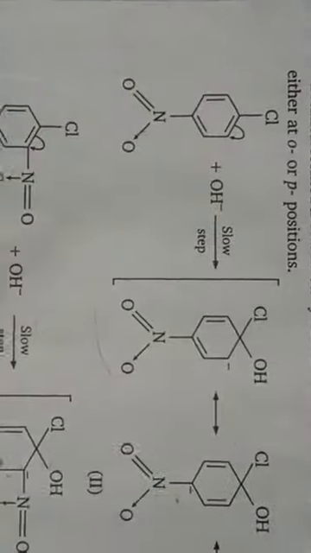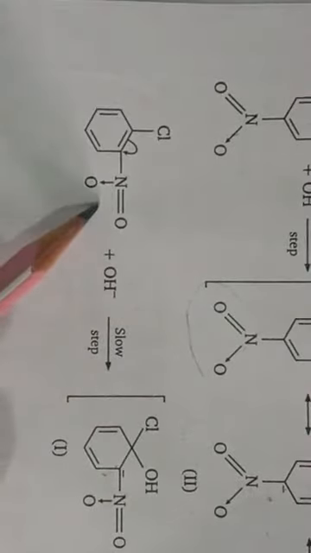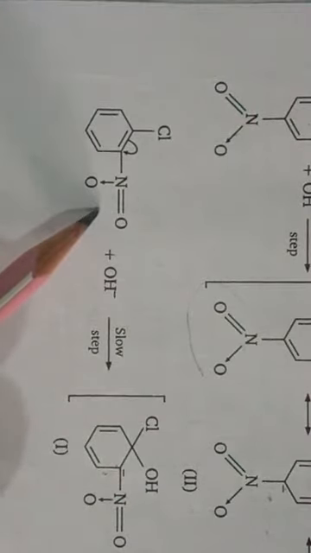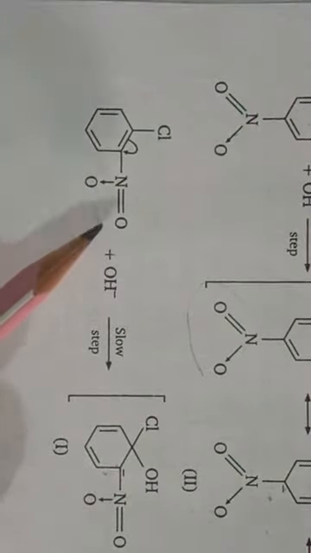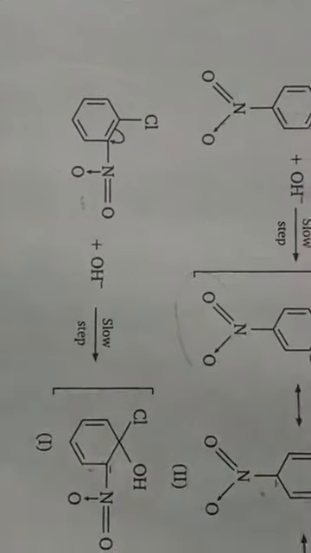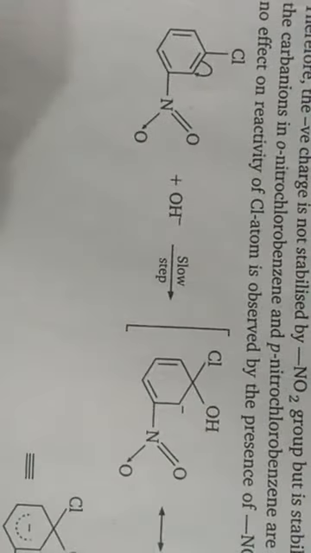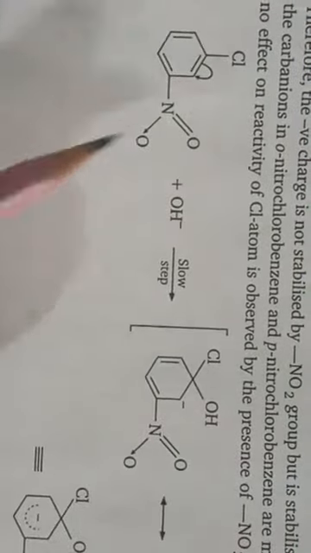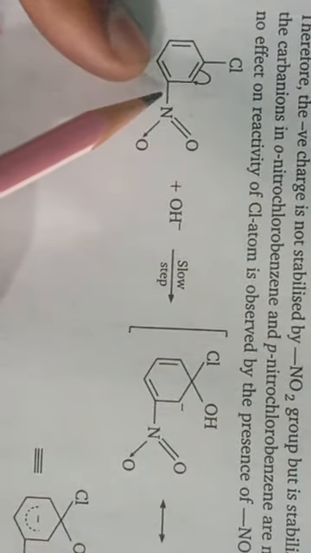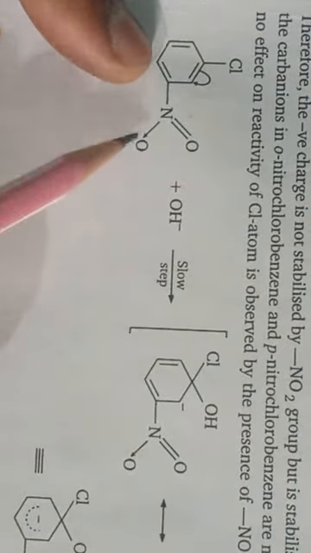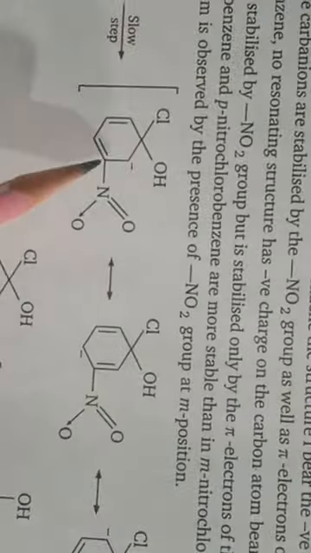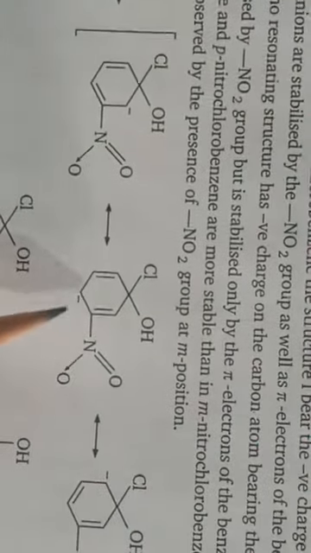Children, this is the case for both para and ortho substituted haloarenes having an electron withdrawing group. But in the case of meta substituted haloarenes, the carbon to which the nitro group is attached does not carry a negative charge in any contributing structure.